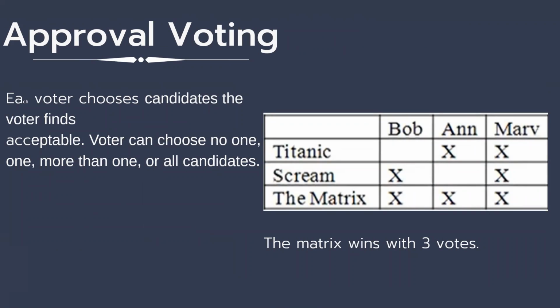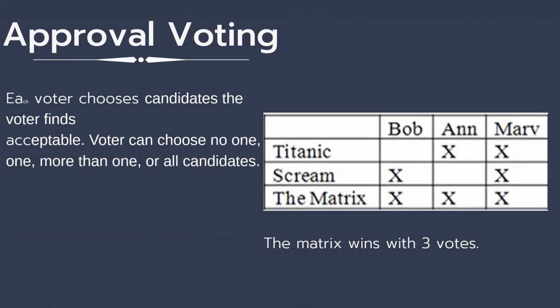Approval voting is when each voter chooses the candidates the voter finds acceptable. A voter can choose no one, one, more than one, or all candidates. In this example, the scenario is Bob, Anne, and Marv are voting for what movie they will watch.